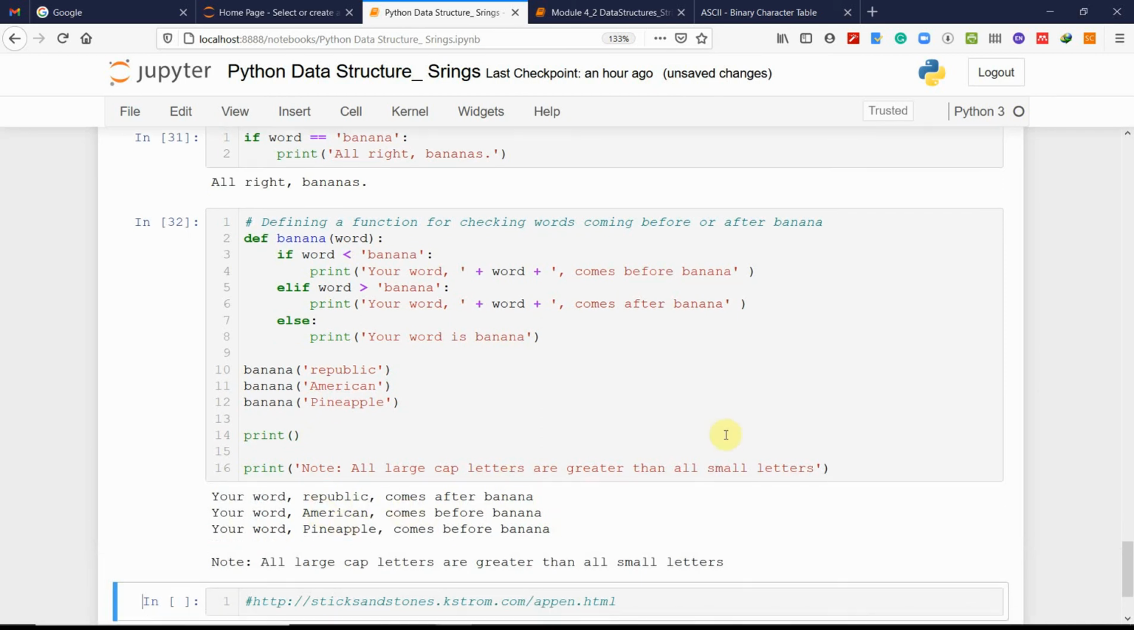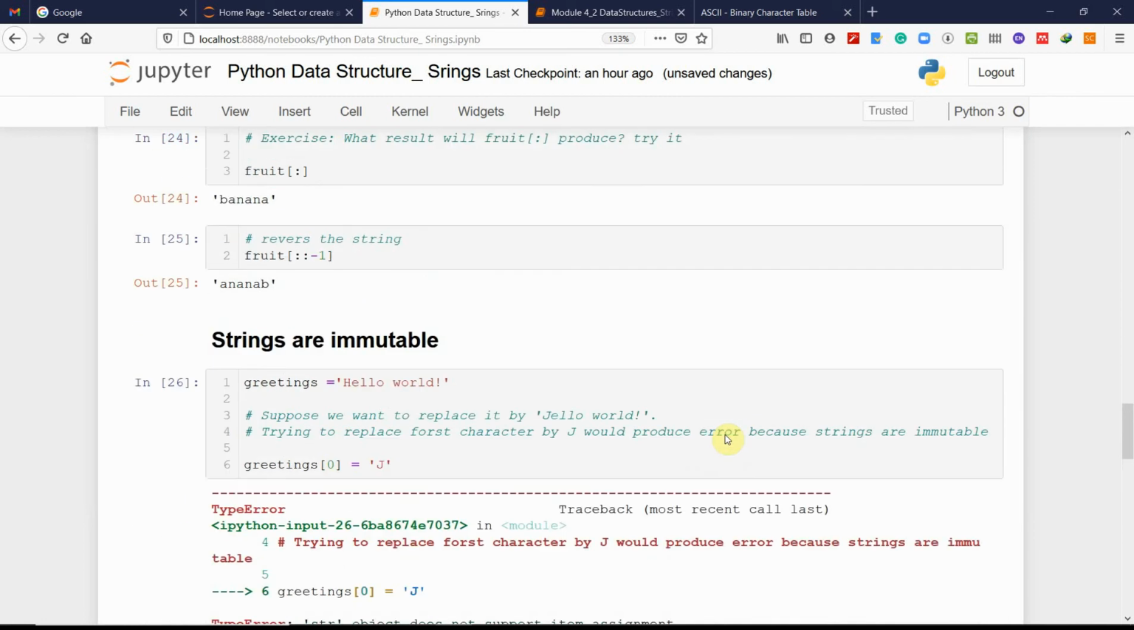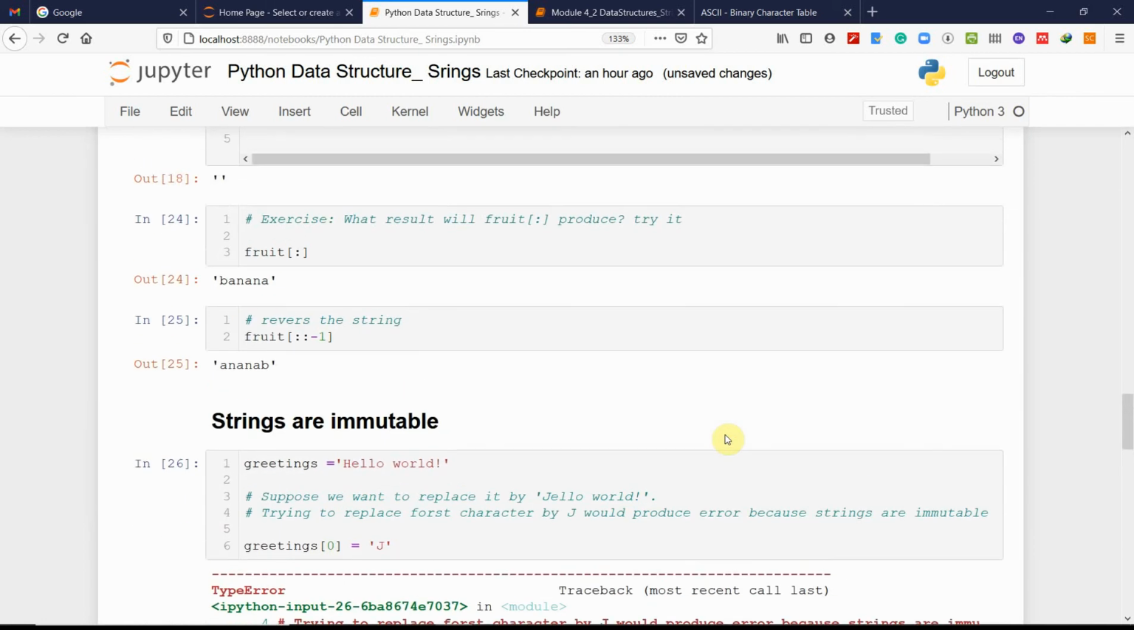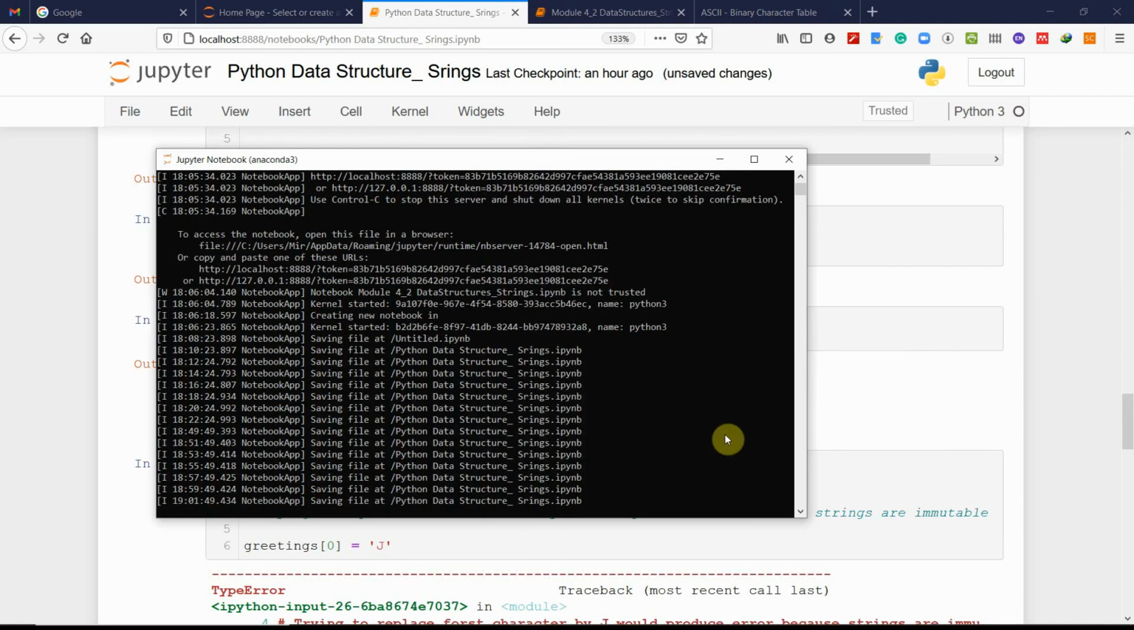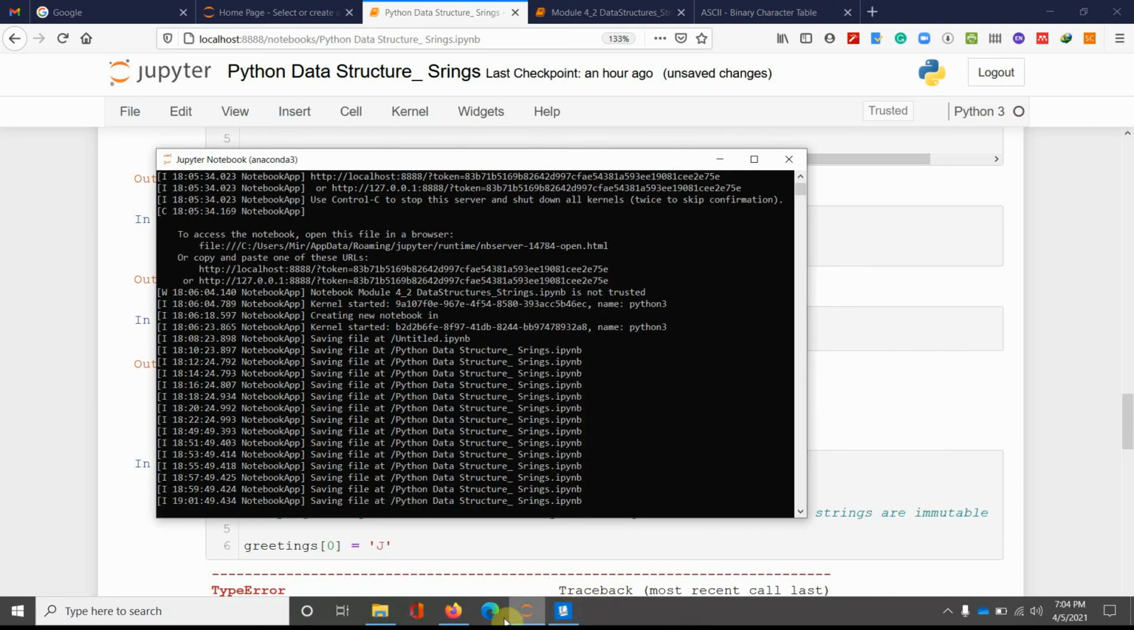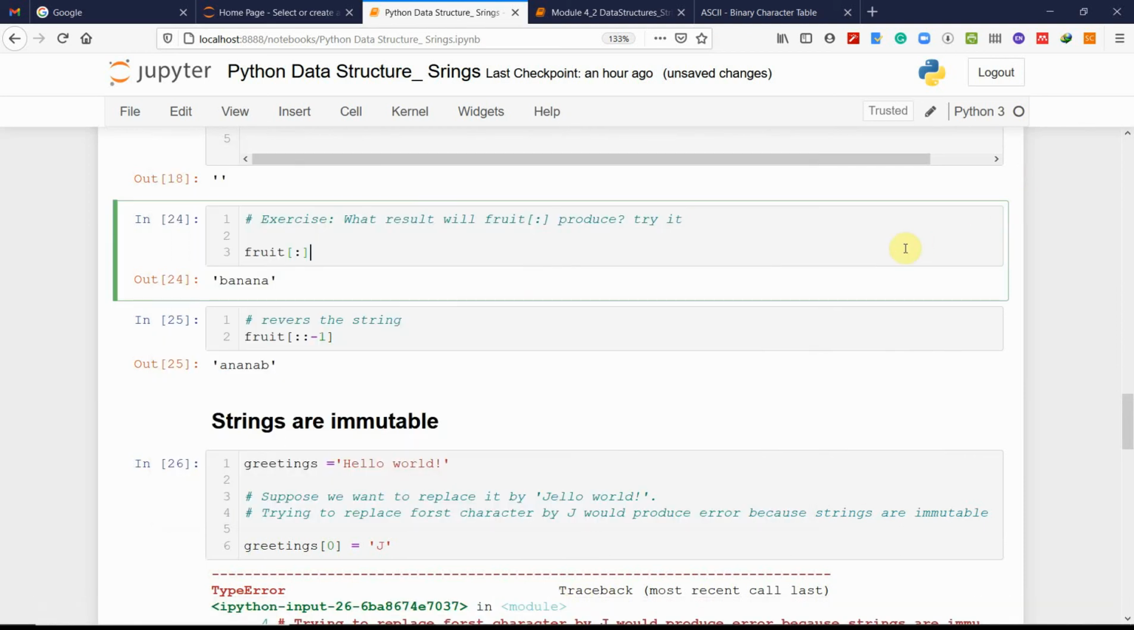So this is the first part of our lecture on strings, and we will see next how we can define that kind of thing in our next lecture.